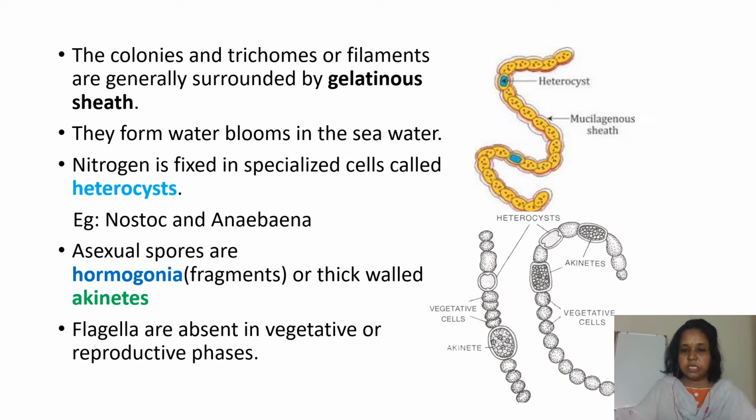And also the vegetative cells. So this shows the difference between the vegetative cells, the akinetes and also the heterocysts. In the heterocysts the nitrogen is fixed in the case of Nostoc and Anabaena. And these are the akinetes. These are the asexual spores which are formed during the reproductive time. And flagella are absent in the vegetative or reproductive phase. There are no flagella in this group.